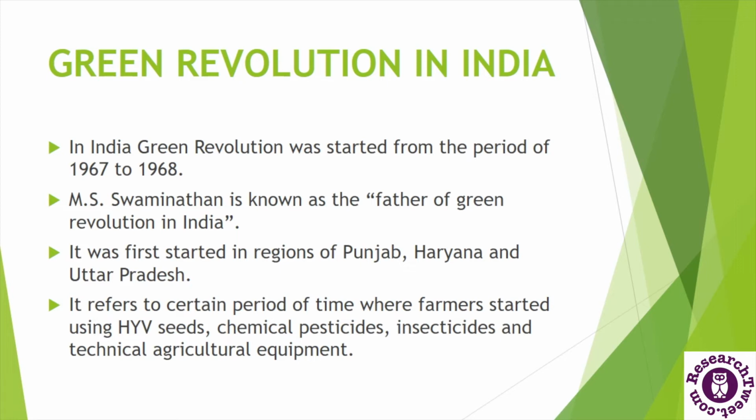The revolution started mainly for cereal crops to meet the food demands of the country. For proper growth, pesticides and various chemical fertilizers were used, and drastically it resulted in high production of food grains, so that India became a food exporting country from a food deficient country.